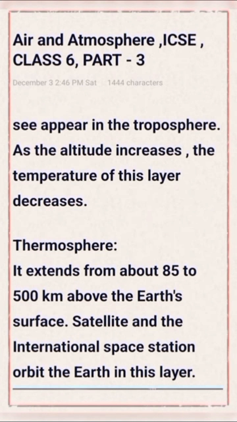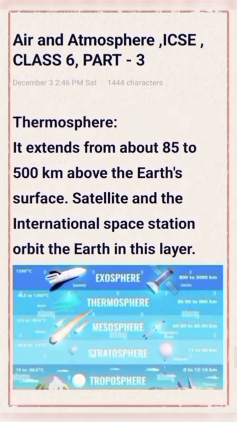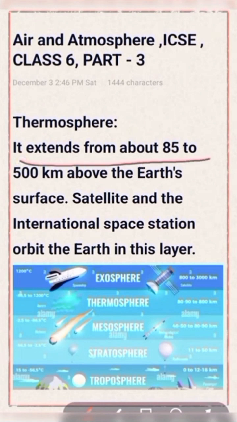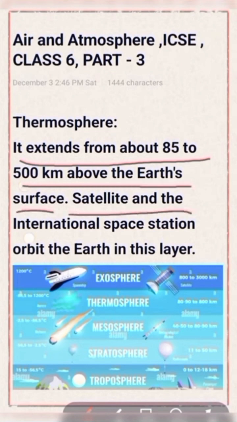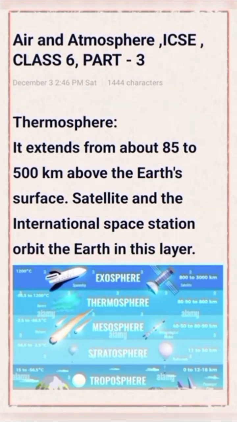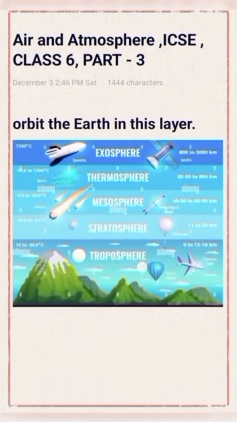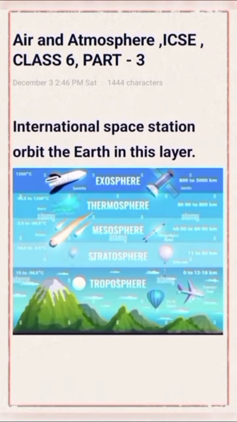Next part, thermosphere. It extends from about 85 to 500 km above the earth's surface. Satellites and the International Space Station orbit the earth in this layer. My dear students, please show the related picture.